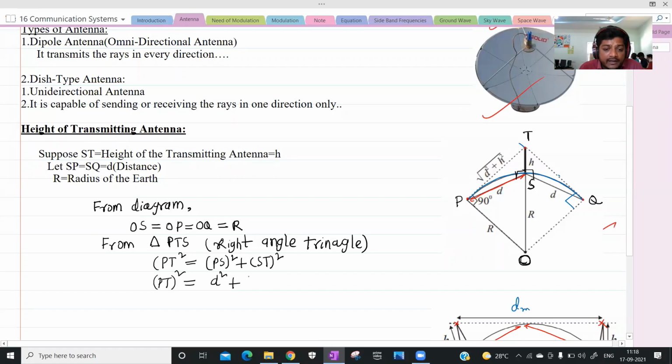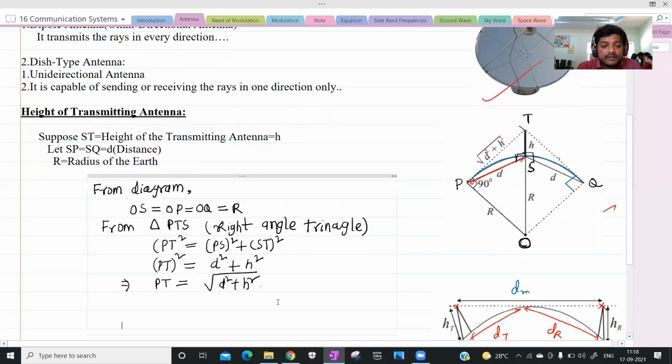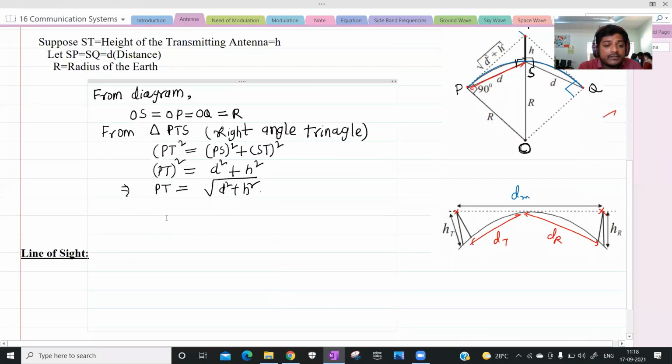ST is H, so H square. So PT equals the square root of D square plus H square. This is the PT value.